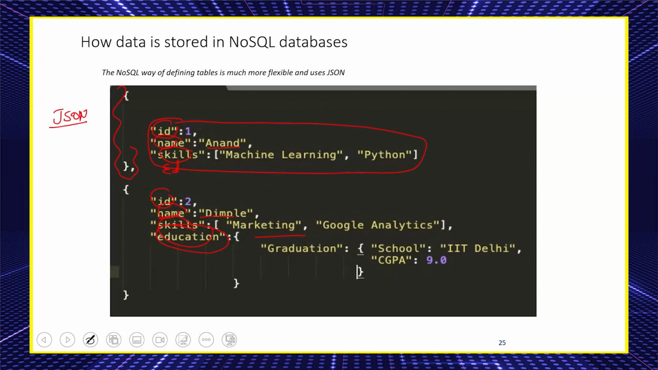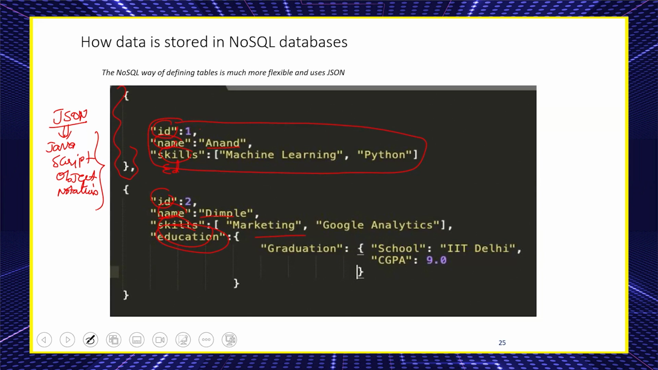JavaScript Object Notation. But is it possible to store this in a relational database? Not possible. It is not in a proper table. Hence, we cannot store it in a relational database.